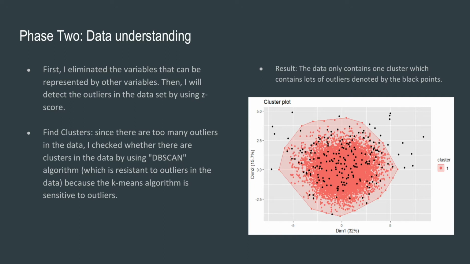Since there are too many outliers in the data, I checked whether there are clusters in the data by using the DBSCAN algorithm, which is resistant to outliers. The right figure is the result. The result shows that the data only contains one cluster, which contains lots of outliers denoted by the black points.